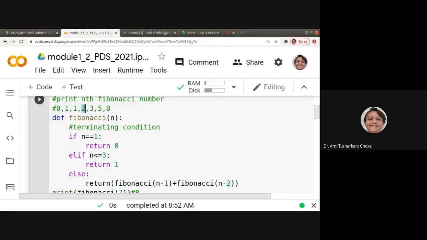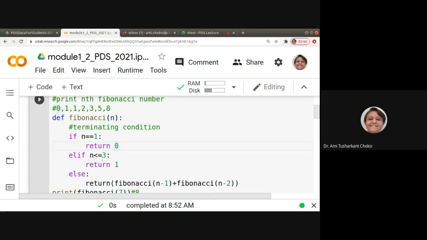For that, let us have the function def Fibonacci of n. A terminating condition is always a must for a recursive function, otherwise it will only go in a loop. So we say if n is equal to 1, return 0.